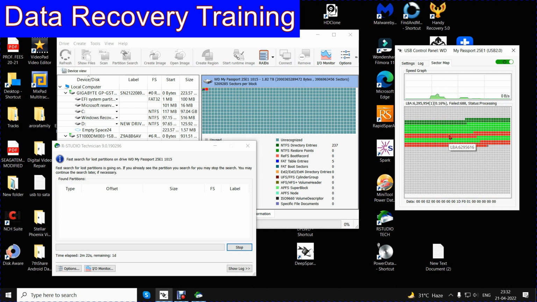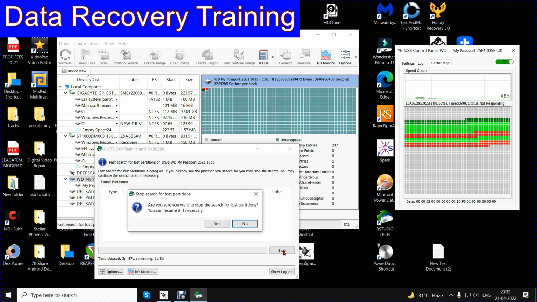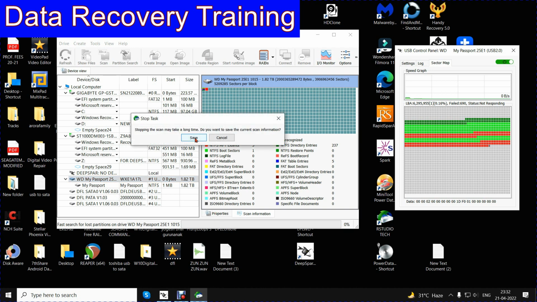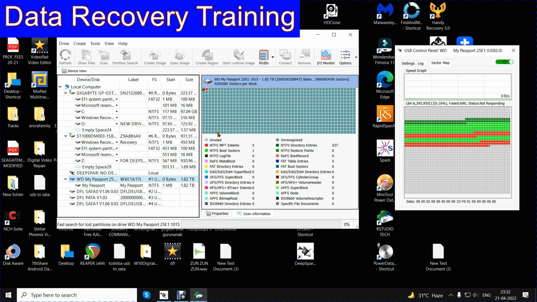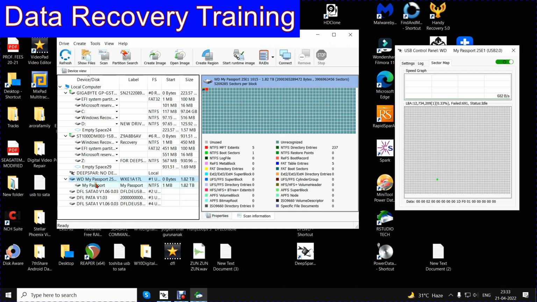As we can see, there are a lot of bad sectors in this area, but the partition details are not yet found. So I will stop it rather than putting too much stress on the drive. I stop it and see whether I get any partition details. No lost partitions have been found.